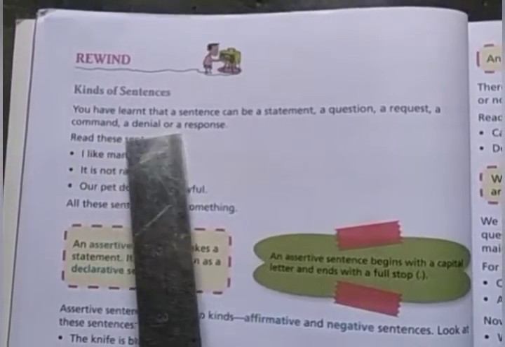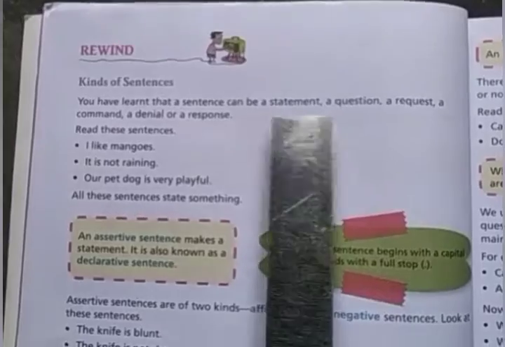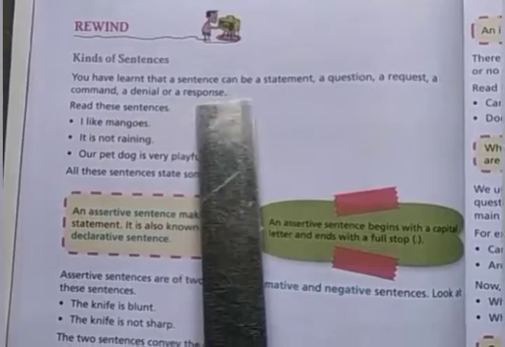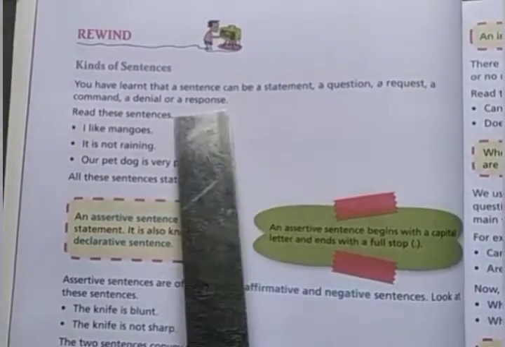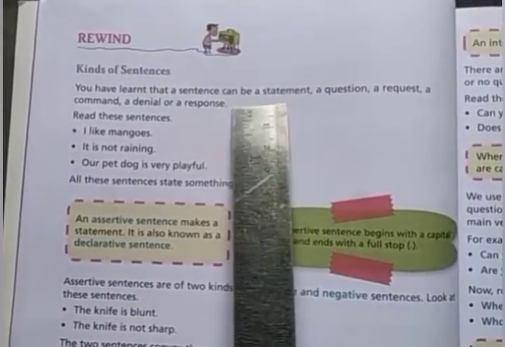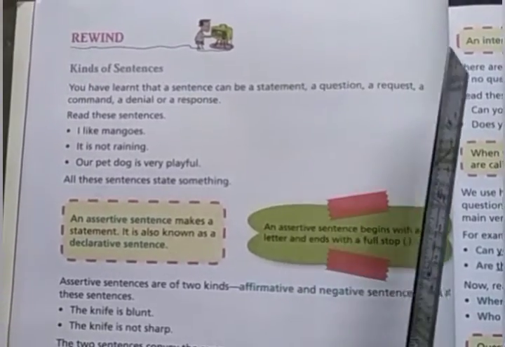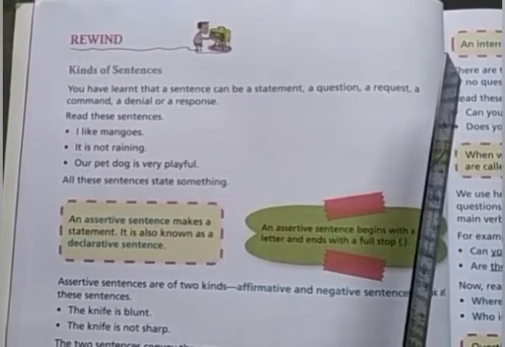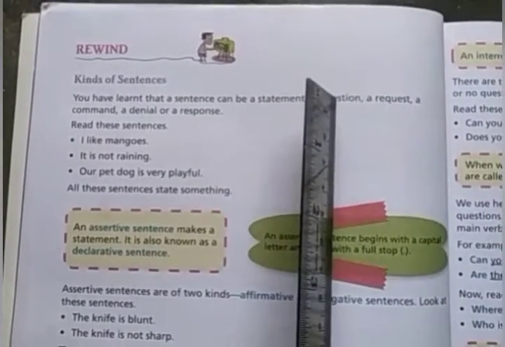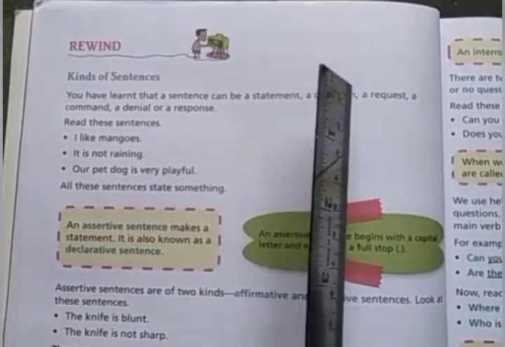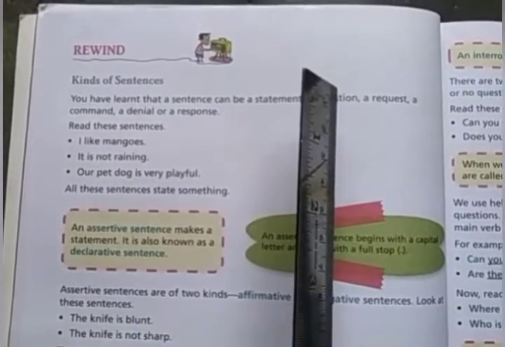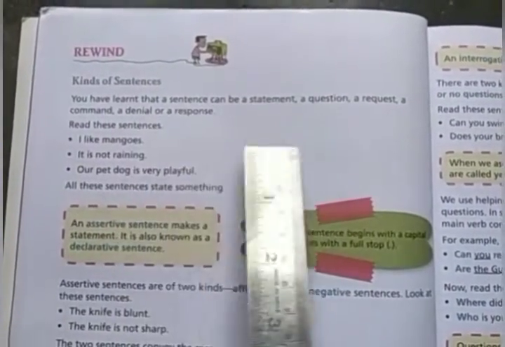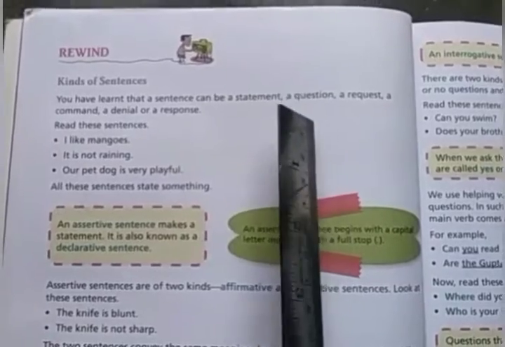You have learned that a sentence can be a statement, a question, a request, a command, a denial, or a response. Right? Denial means to deny someone. Response means to answer something. So on the basis of these classifications, we are going to discuss different categories of sentences.